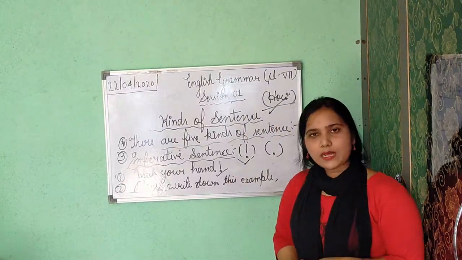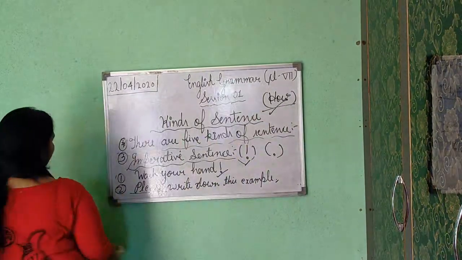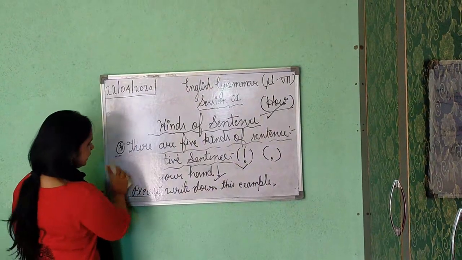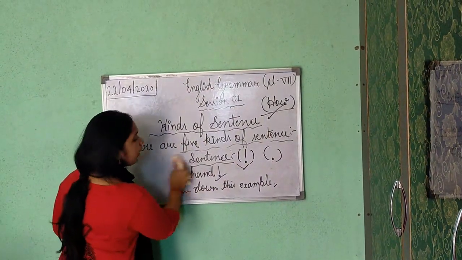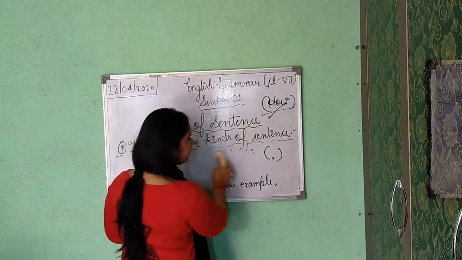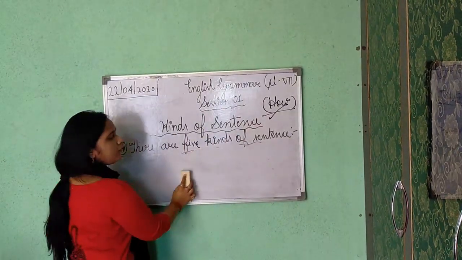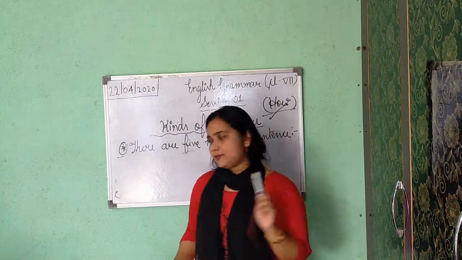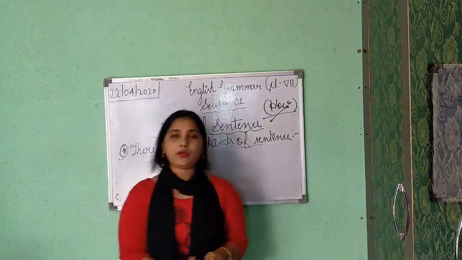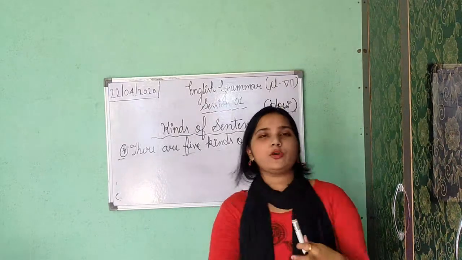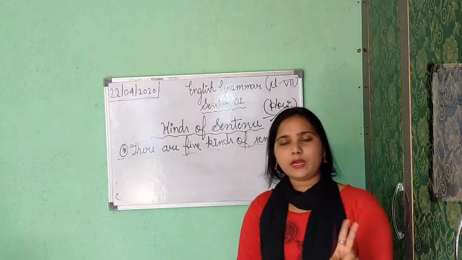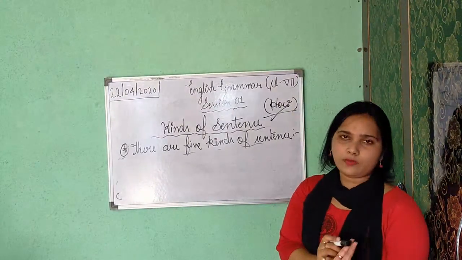Okay class. Now the kinds are: the first one is declarative. Declarative has two parts. The first one is affirmative, the second one is negative. And at the end of declarative you have to put a full stop. The second one is interrogative. Interrogative sentences are used to ask questions. There are two types of interrogative. The first one is yes/no type and the second one is WH type.